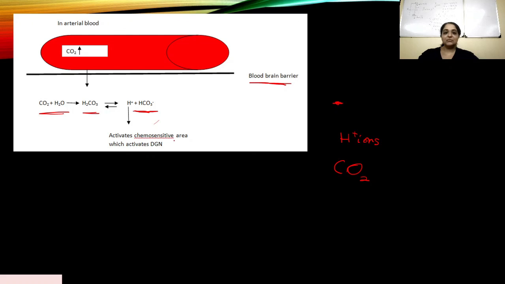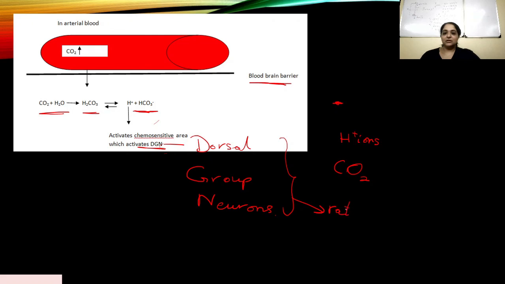So this activates the chemosensitive area and then activates the DGN, the dorsal group of neurons, which in turn controls the rate of ventilation.